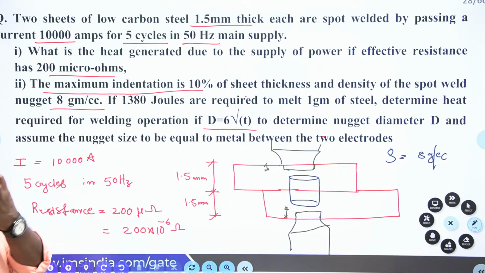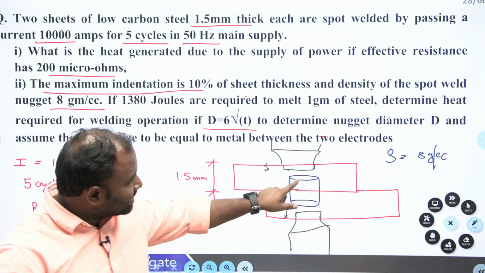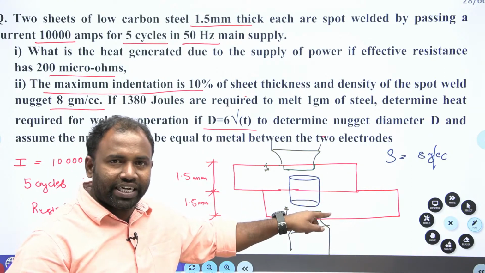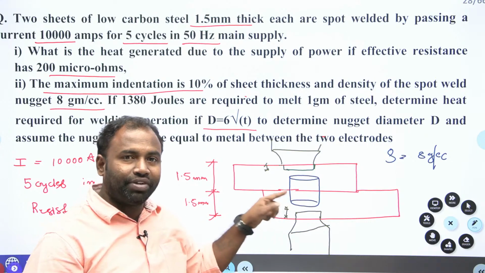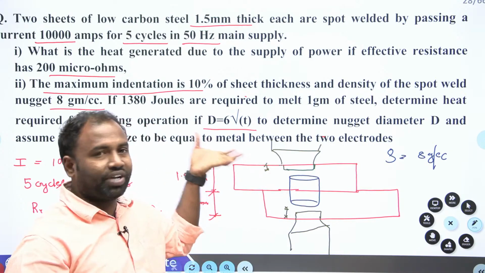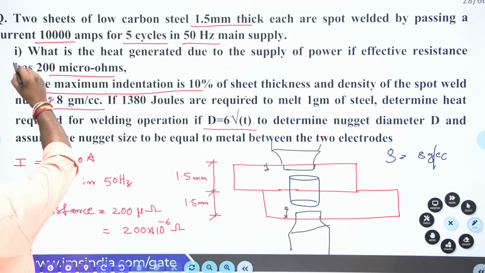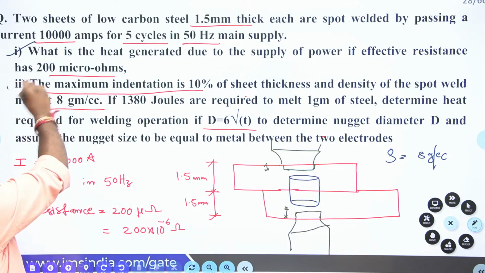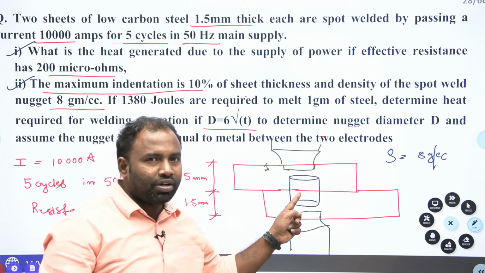Now, what do we have to find? For forming this nugget in between these two sheets, how much amount of heat do we require? And what is the amount of heat going to be generated? In the first question, you have to calculate the heat generation. In the second question, you have to calculate the heat required for this.